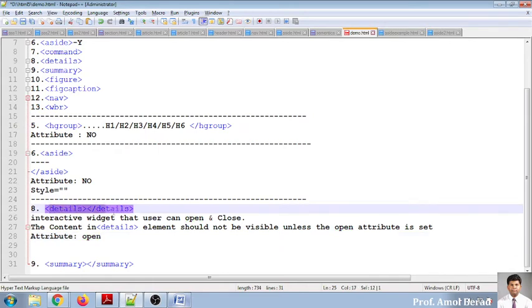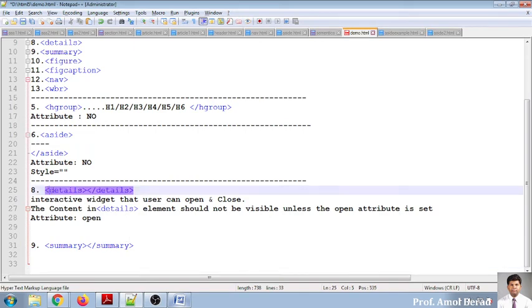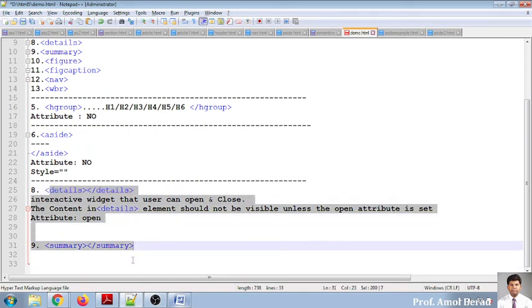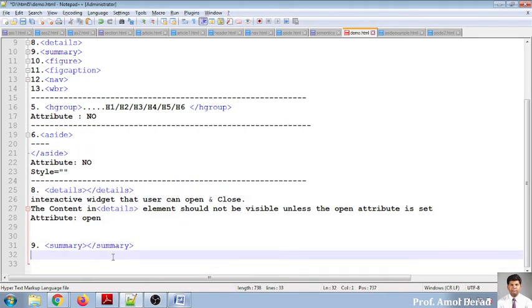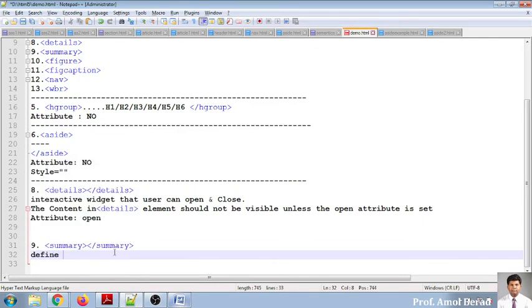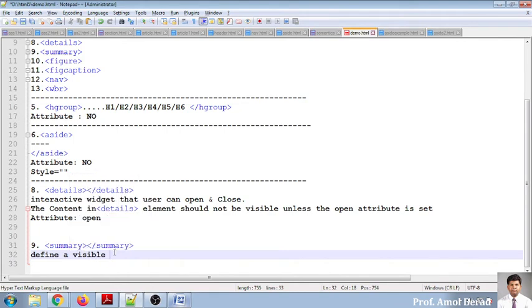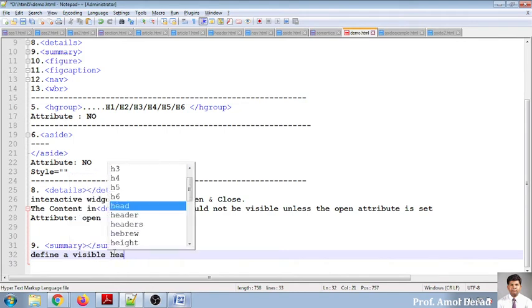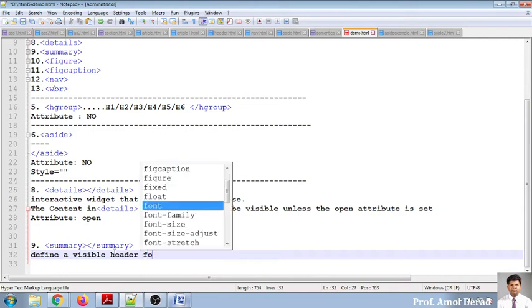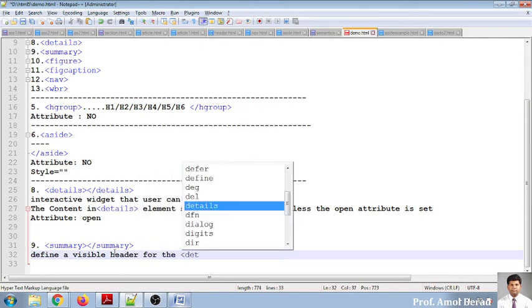Now, whenever you use details, it works with the help of summary. Summary is again one of the most important elements, because both work together for displaying something. So what exactly is summary? It defines a visible header for the details.